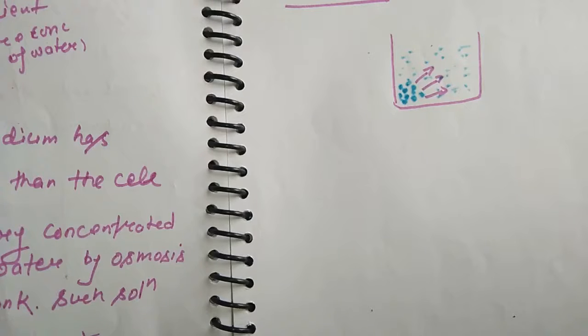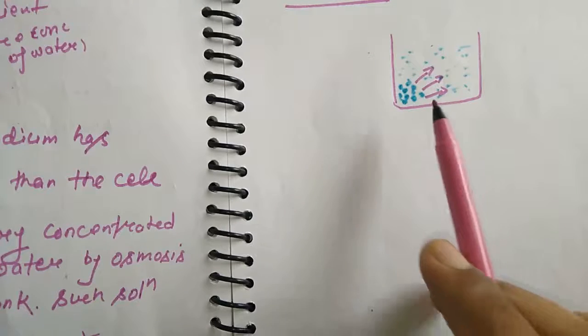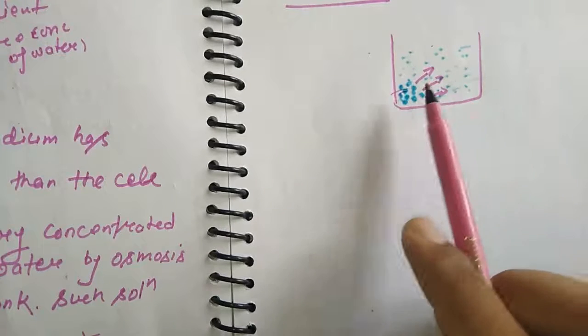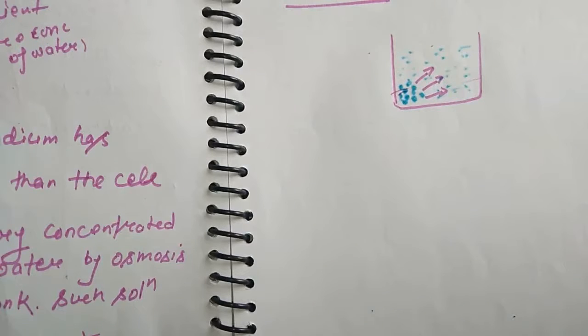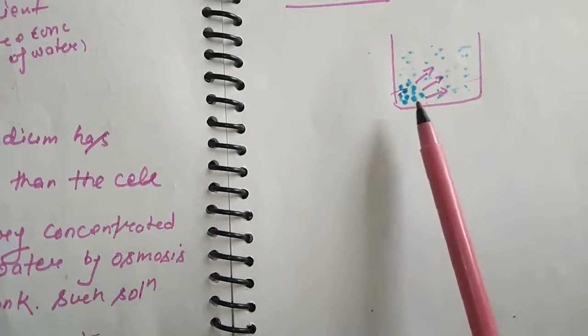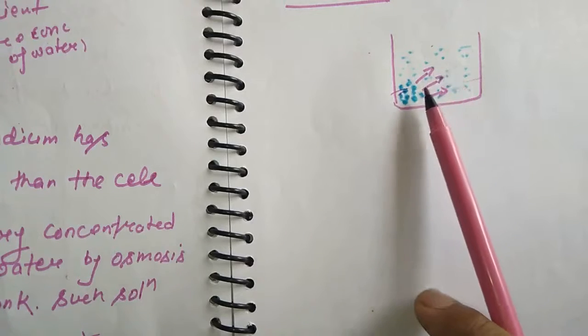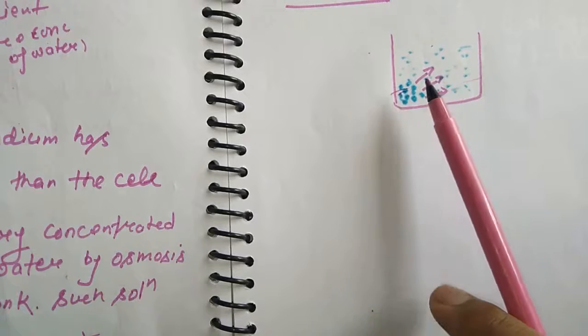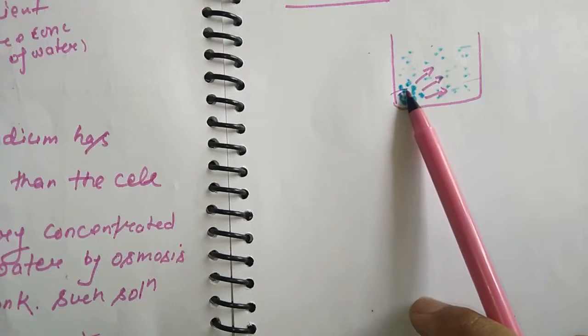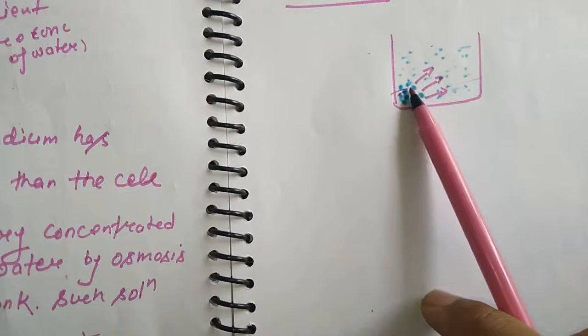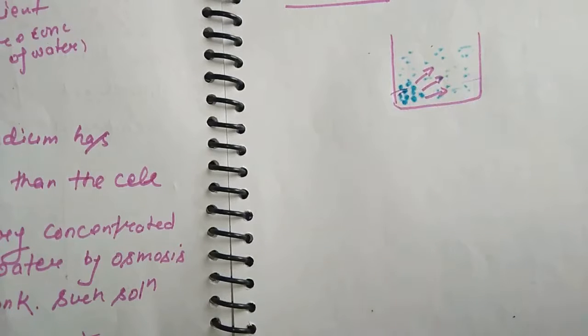What is diffusion? We already know that diffusion is the movement of a substance from higher concentration to lower concentration. We have already studied this in the first chemistry chapter. Suppose this is a higher concentration; the movement of substance will take place from higher to lower concentration. Basically, gaseous substances move from higher to lower concentration.